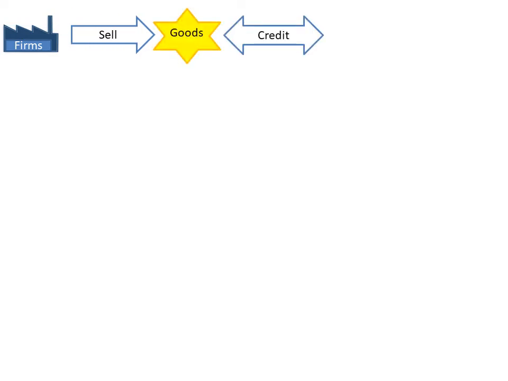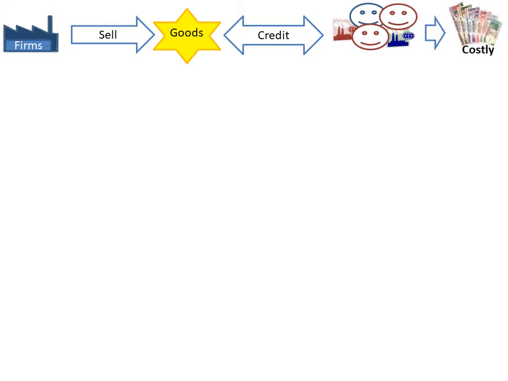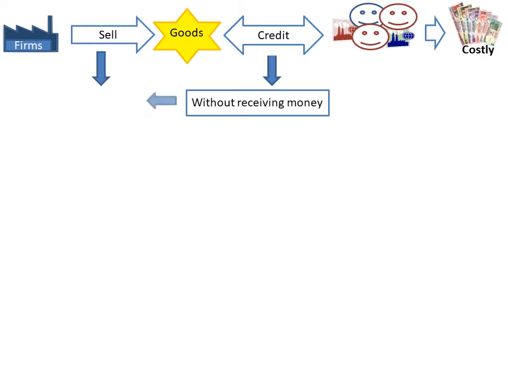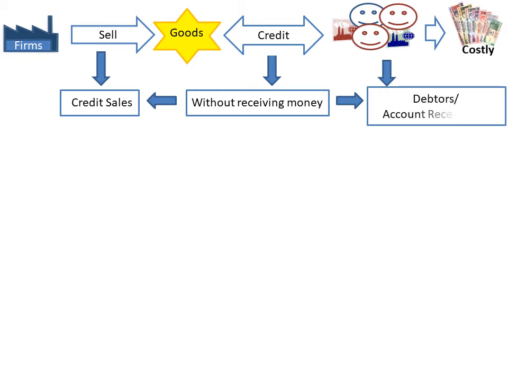We know that firms normally sell the majority of their goods on credit to generate sales from those buyers who find it costly to pay cash. Here, on credit means without receiving money, and sales made by the firm without receiving money in full at the time of sales are known as credit sales. And for firms, those buyers to whom goods are sold without receiving money in full at the time of sales become debtors or account receivables.